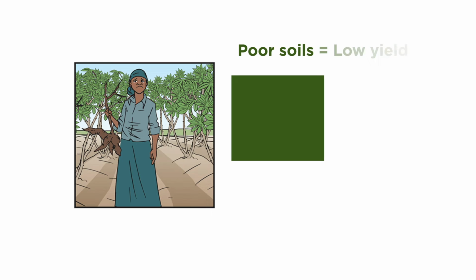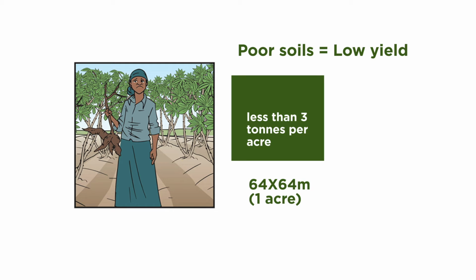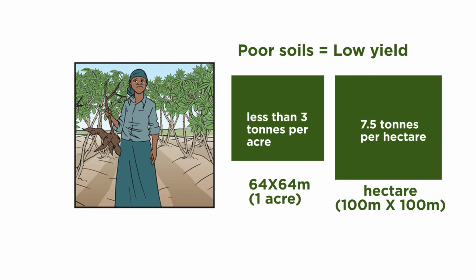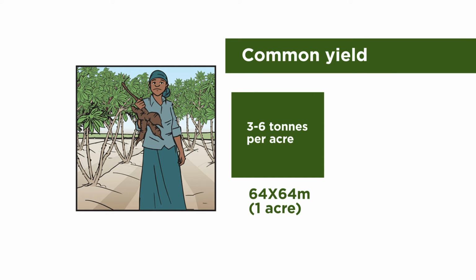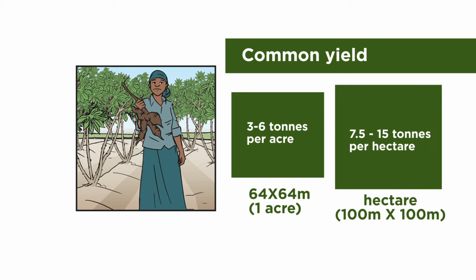In poor soils, you harvest less than 3 tons per acre. This is a low yield. In hectares, that is 7.5 tons per hectare. A common yield is between 3 and 6 tons per acre. This is the yield most farmers obtain in their field. On a hectare basis, this is a yield between 7.5 and 15 tons per hectare.